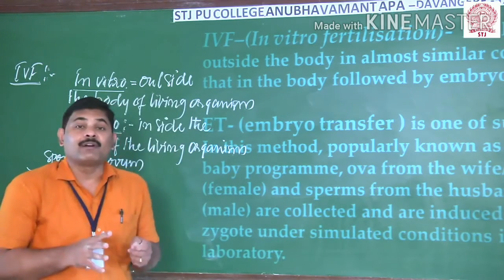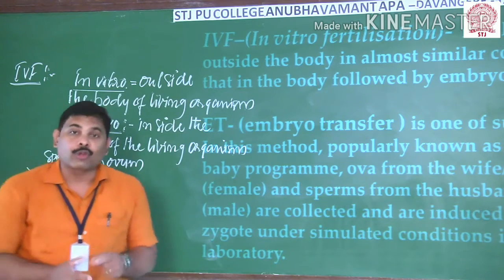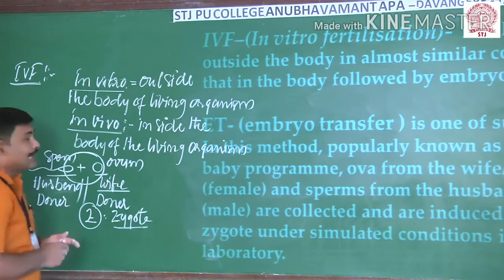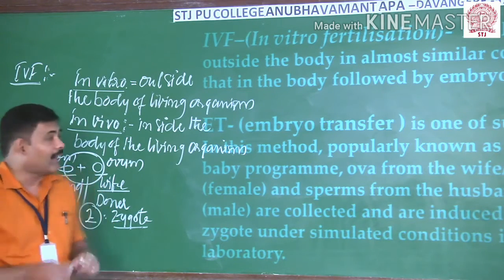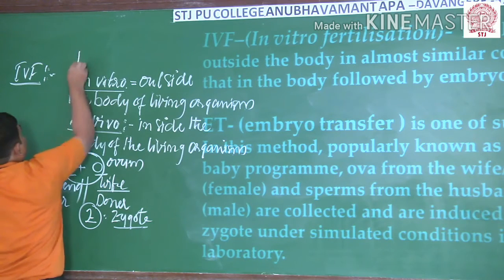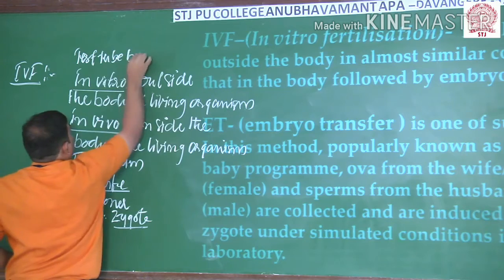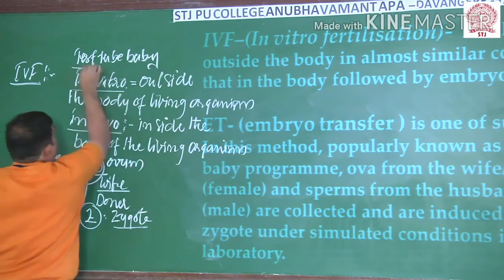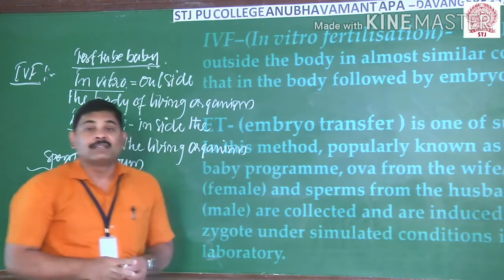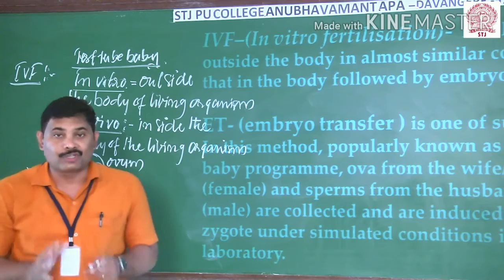Wherever in a female body the suitable environmental conditions are not there for fertilization, generally we go with this in vitro fertilization method. And this is, as I said, otherwise known as test tube baby. Here we should remember one point clearly: test tube baby doesn't mean that the growth of the baby takes place within the test tube.